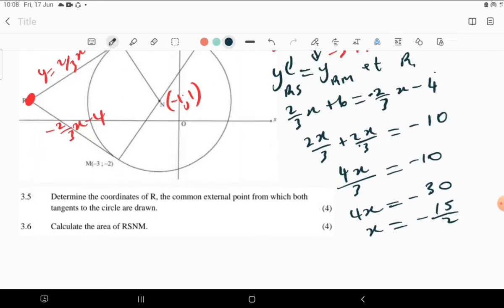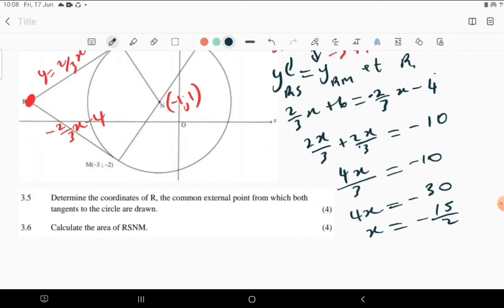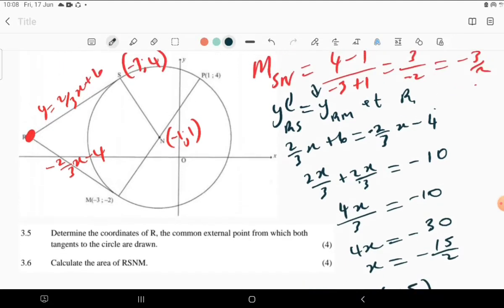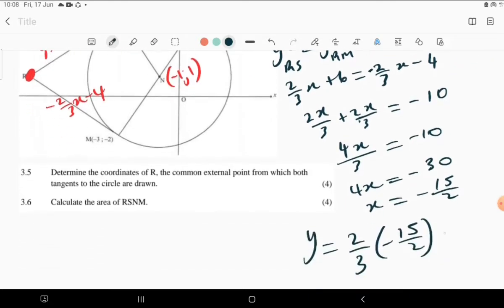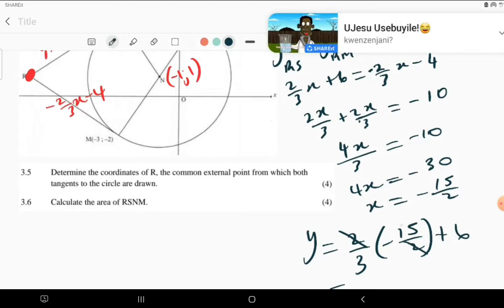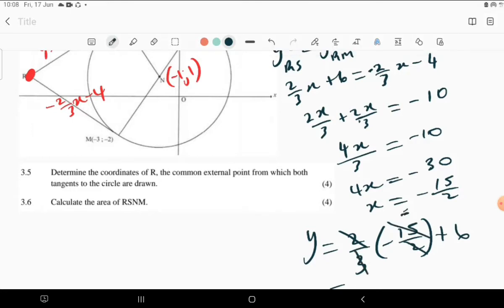So that is the value of x at R. Therefore what we can do, we're going to say y is equal to, we can use any of these equations. Let's just use that one, 2 over 3, then in the place of x, you put negative 15 over 2, then plus 6 over there. Then therefore the answer is going to be, this one cancels that one, and this one and that one, then we are left with negative 5 here.